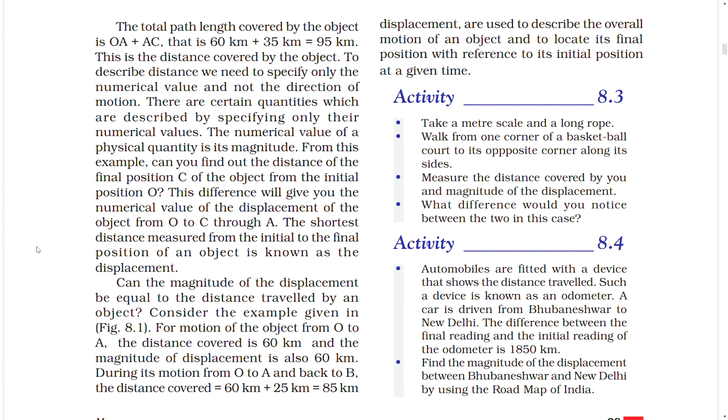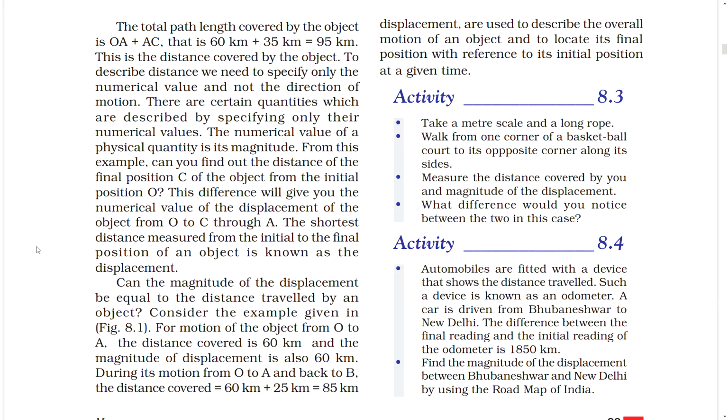Activity 8.3. Do this. Take a meter scale and a long rope. Walk from one corner of a basketball court to its opposite corner along its sides. Measure the distance covered by you and the magnitude of the displacement. What difference would you notice between the two?